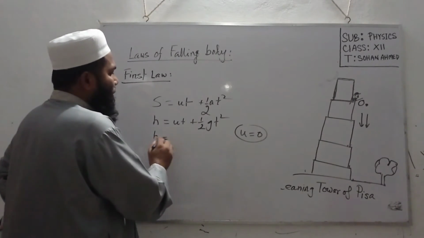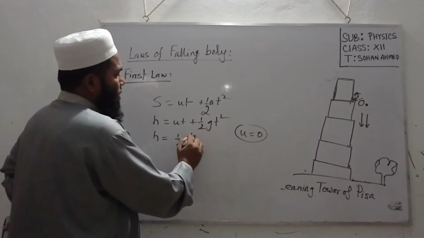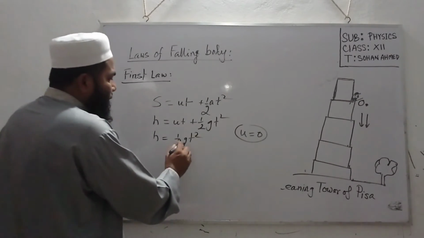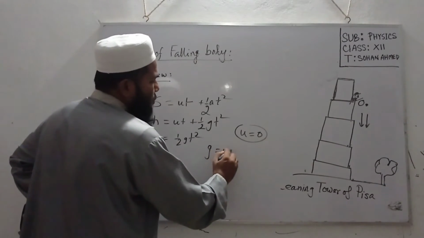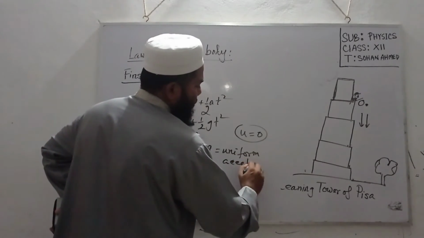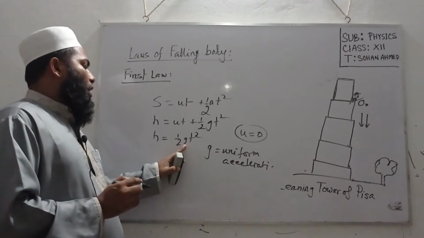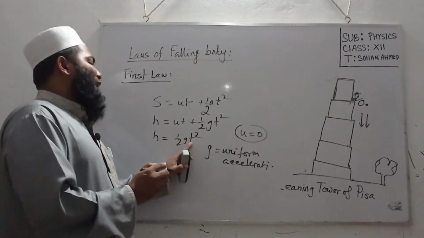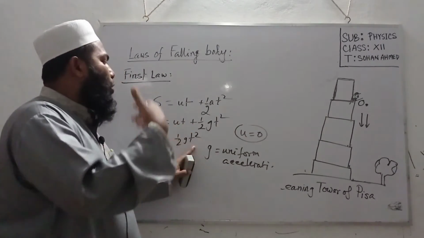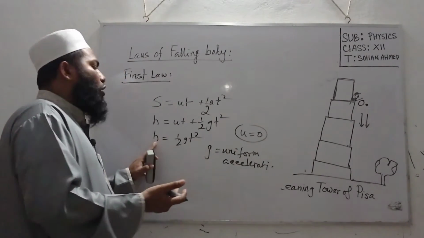So s will be equal to half g t square. Here g is constant, that means uniform acceleration. For uniform acceleration, if t is the same for different bodies, for the same time the height will be the same.